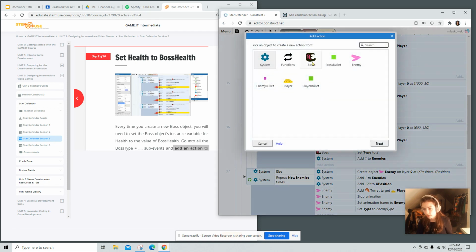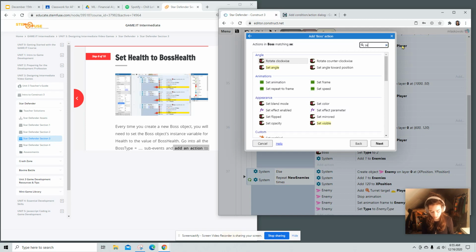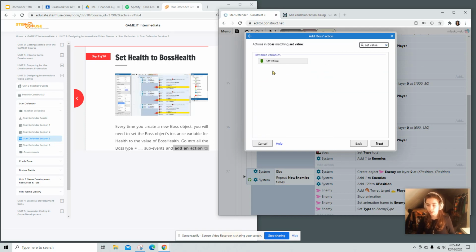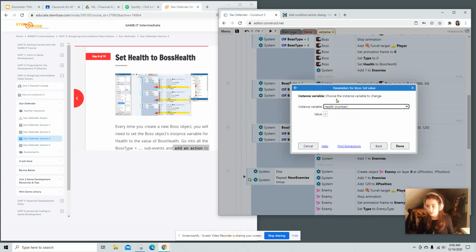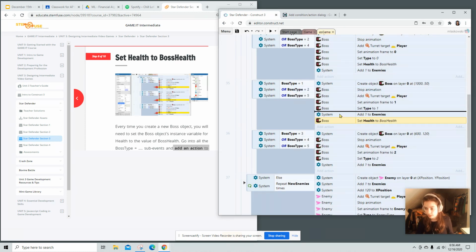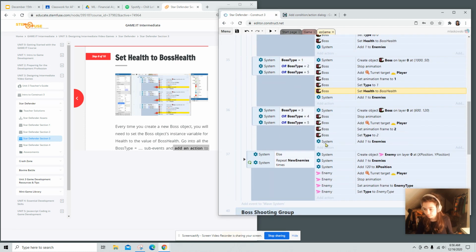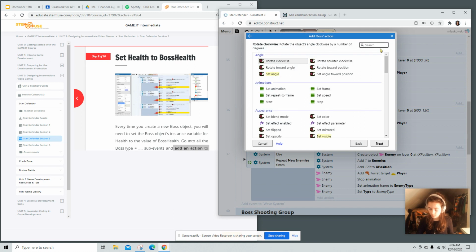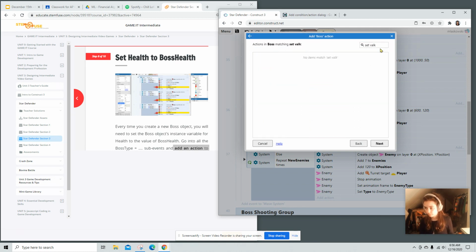So we're going to add an action to the boss, and this is going to be set value. We're setting the instance variable of health to boss health. Remember, we're starting off with boss health at 25. Take it, move it right above the system. Boss, this is going to be set value.